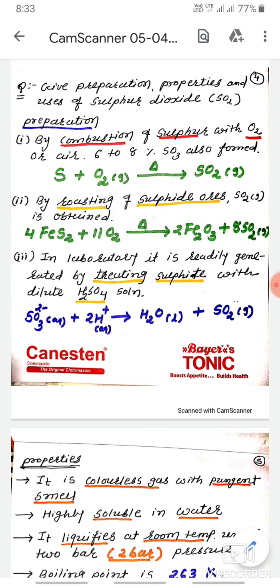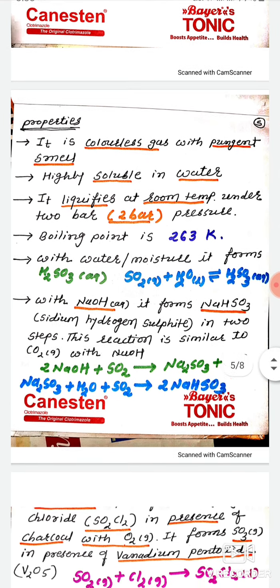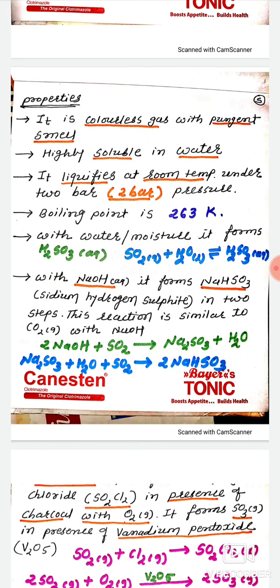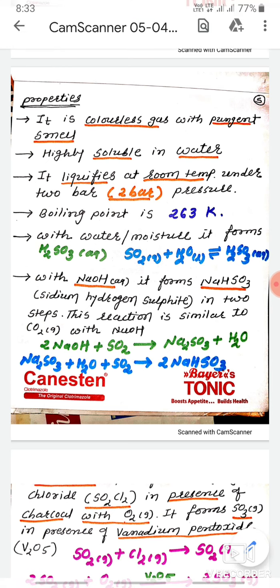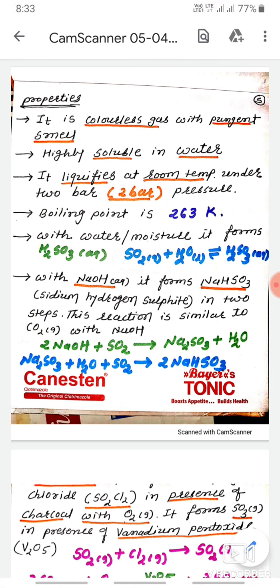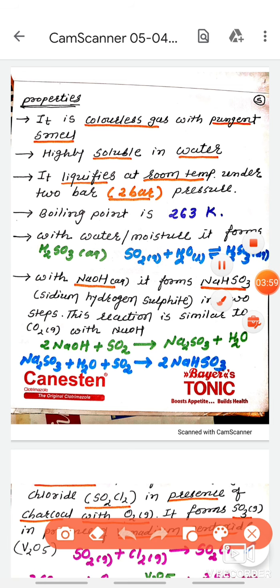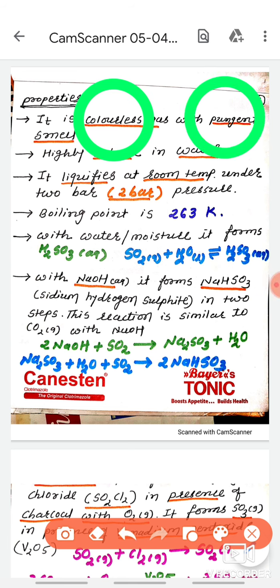So, let us discuss the properties of sulfur dioxide one by one. As we know, sulfur dioxide is colorless, it has a pungent smell, and it is highly soluble in water. See, the first property is colorless with a pungent smell.